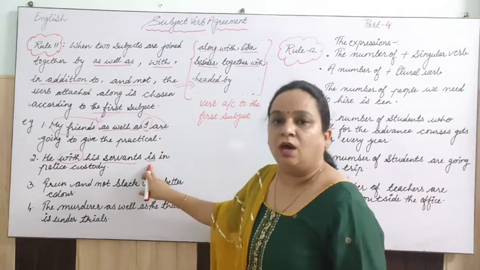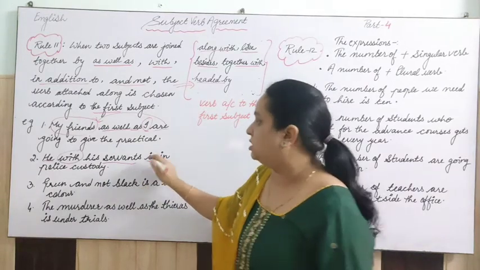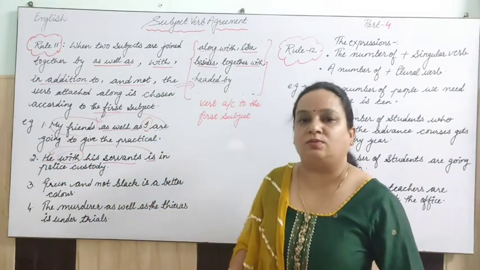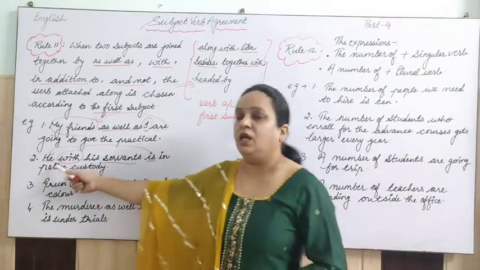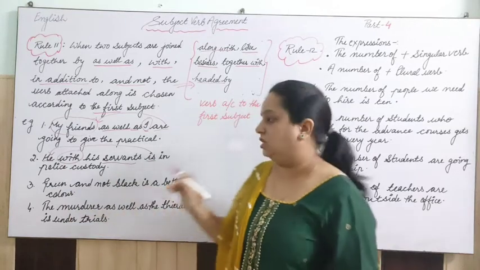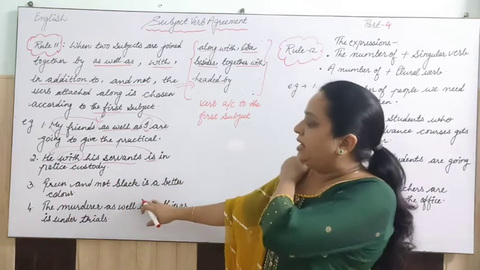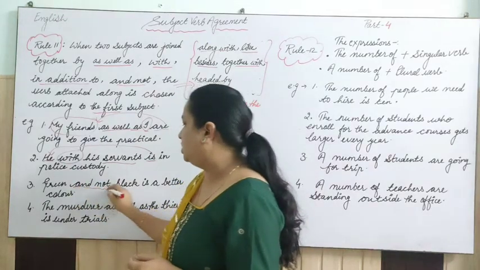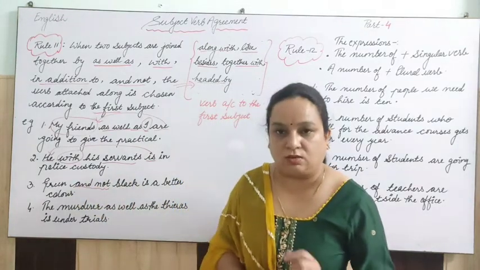This is according to the first subject, and the first subject in the sentence is he. So this is the rule. Third one: green and not black. The expression we have to see here is and not.